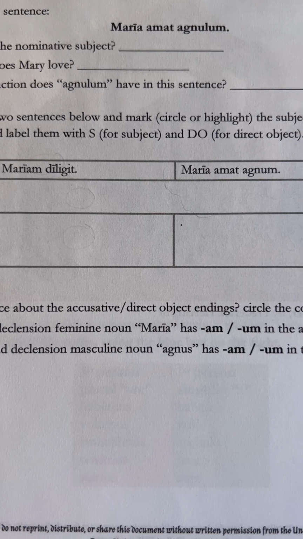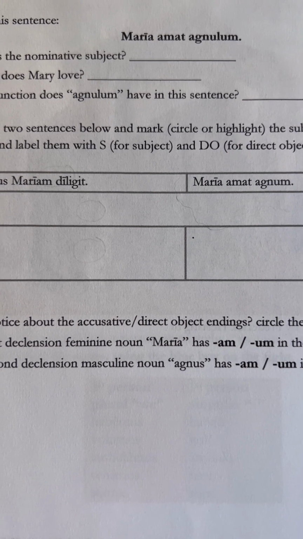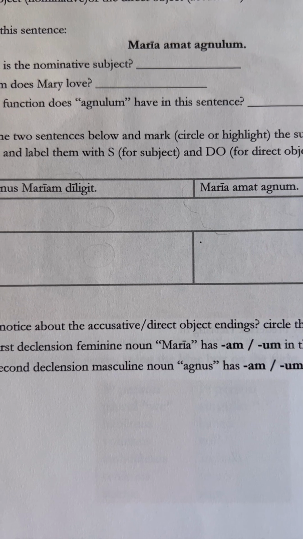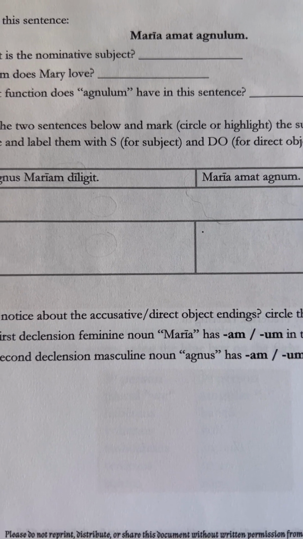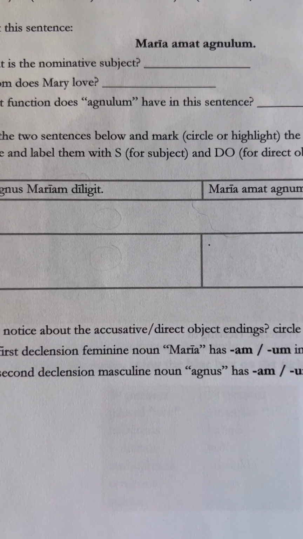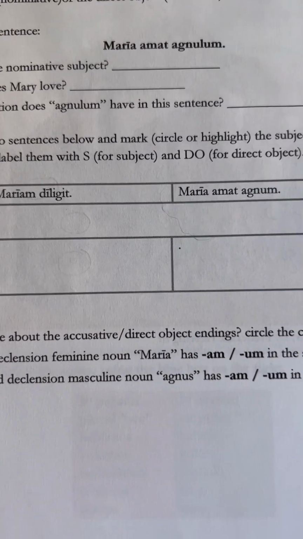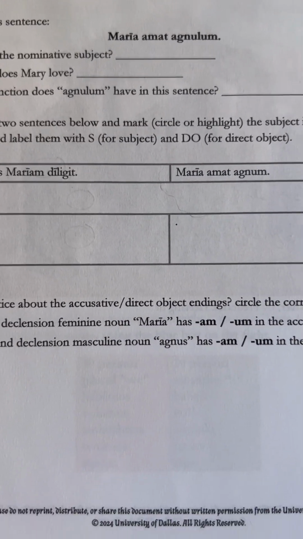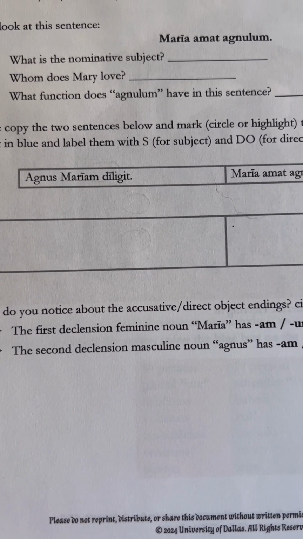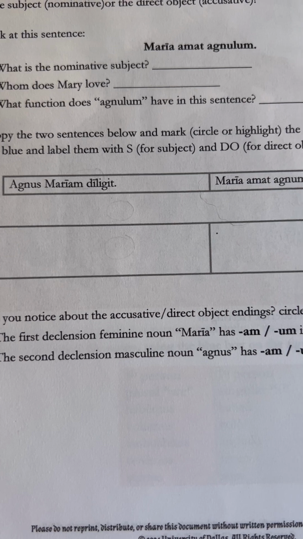Or is annulum something that's happening? Well, we know annulum is the little lamb, and we know Maria has to do with Mary. So amat means to love. So that's the thing that's happening. And who is doing the loving? Maria amat annulum.